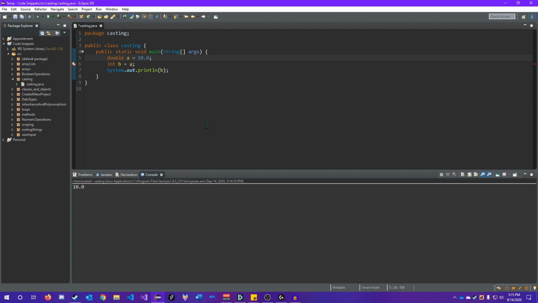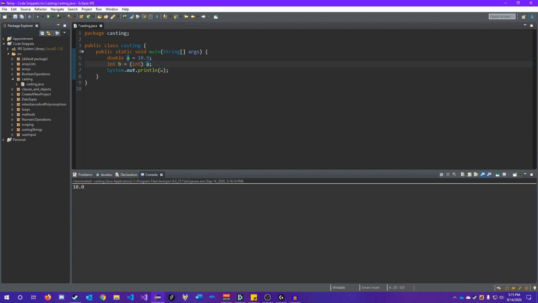It's common sense. We're not actually losing any data, but Java doesn't know that. What if this was 10.9, right? Now we're suddenly losing almost 10% of our data. So this is why we have this type security in place. As you can see, it says add cast to int. So we're going to cast our double a as an int. That just means we're going to put some parentheses in front of it and then put the new data type that we want to convert it to.